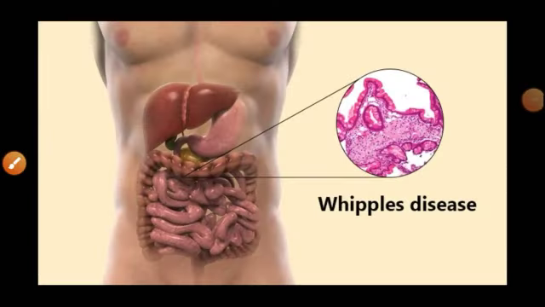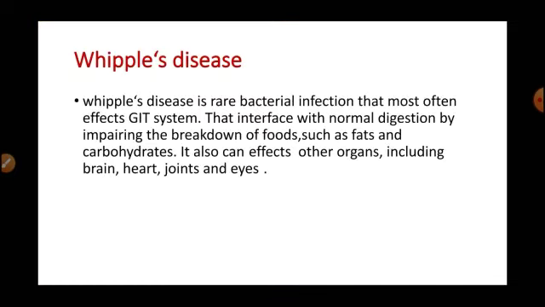Assalamu alaikum everyone. My name is Thamir and I'll talk about Whipple disease, a part of the malabsorption syndrome. Firstly, we should know what Whipple disease is. It's a rare bacterial infection that most often affects the gastrointestinal system, interfering with normal digestion by impairing the breakdown of food such as fats and carbohydrates, and thus affecting the body's ability to absorb nutrients.